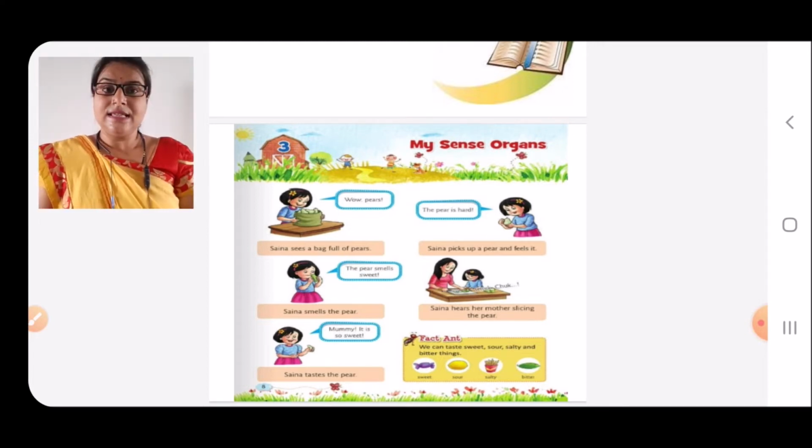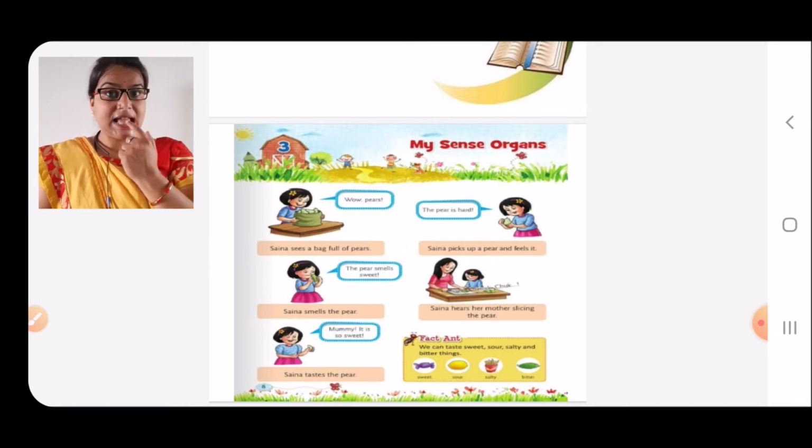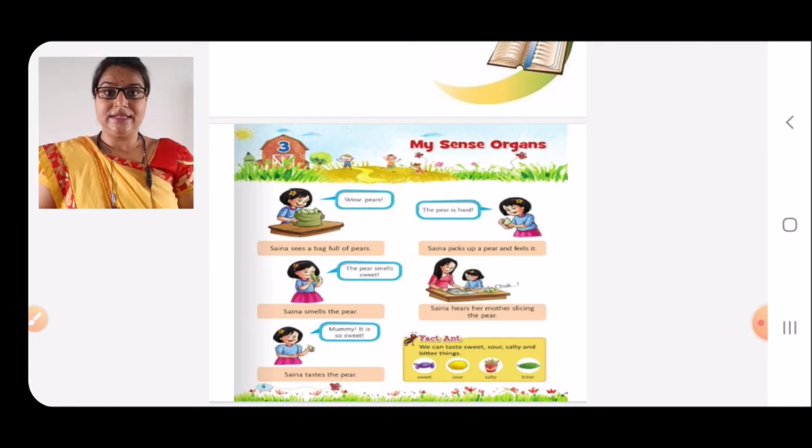Next picture, Sina tastes the pear. Mummy, it is so sweet. Now, she is tasting the pear and she is saying, Mummy, it is so sweet. Which sense organ is she using? She is using tongue. Tongue to taste. With the help of tongue, we can taste food.